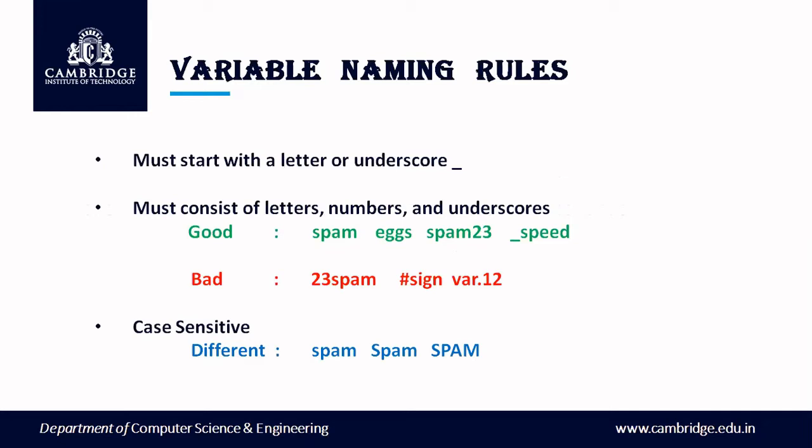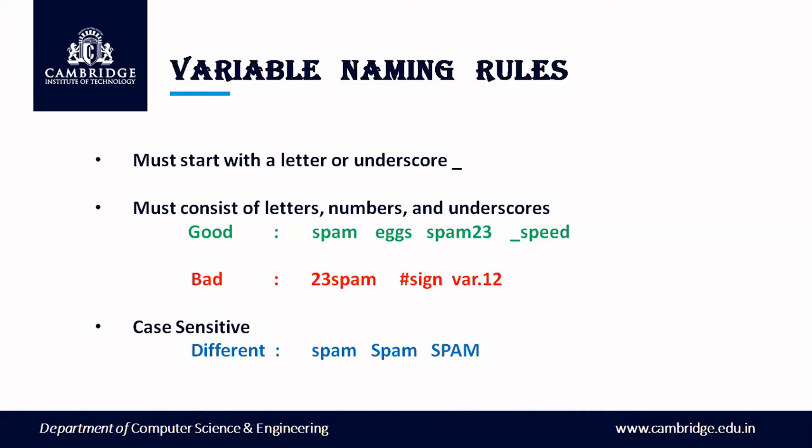If you see this in green color: good, spam, eggs, spam23, _speed, all these are valid. Whereas when you see the red colored text, 23spam is starting with a number, which is not allowed, and #bad, which is not allowed. Again, var.12, even this is not allowed. So these are bad ways of naming a variable, which Python doesn't allow.